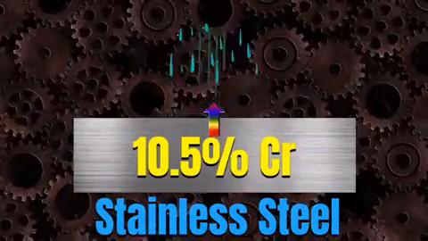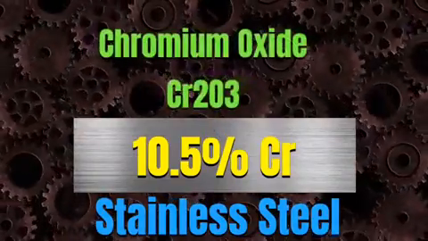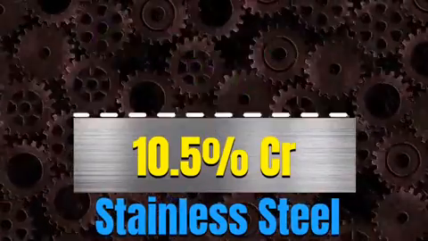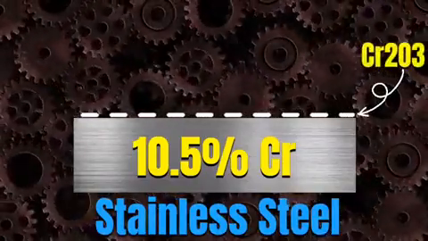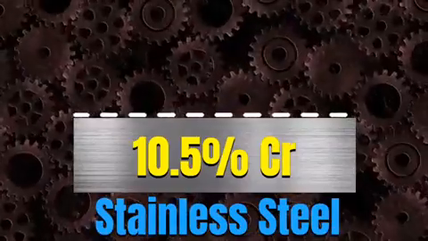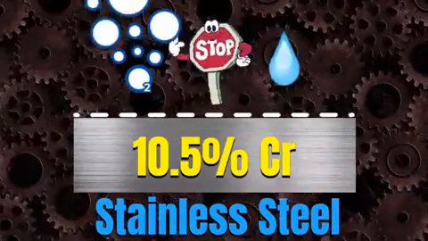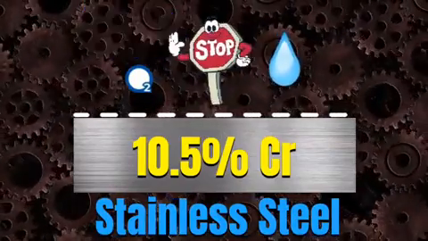When chromium reacts with oxygen, it forms chromium oxide. It is a very thin layer on the surface of the steel. Presence of the stable film prevents additional corrosion by acting as a barrier that limits oxygen and water access to the underlying metal surface.